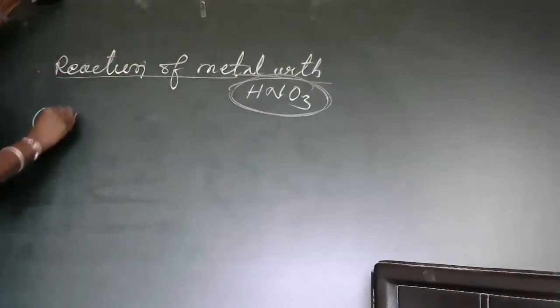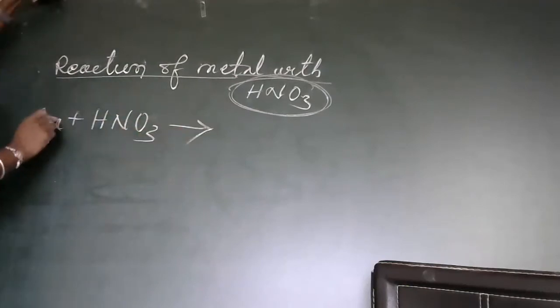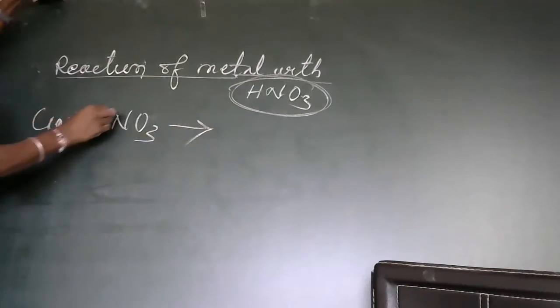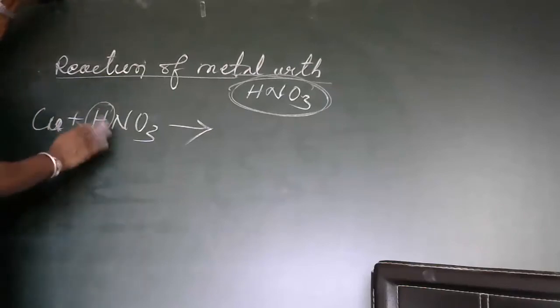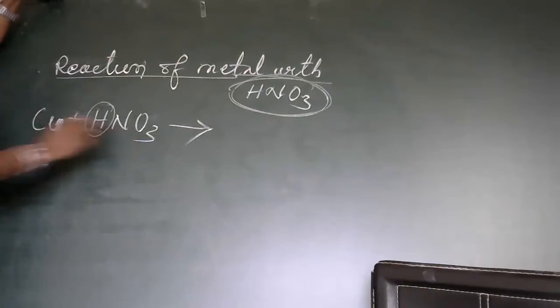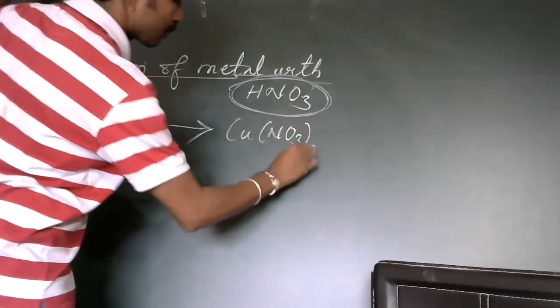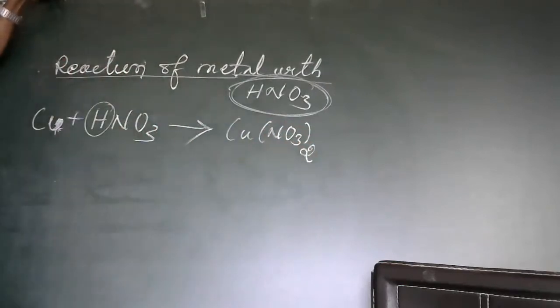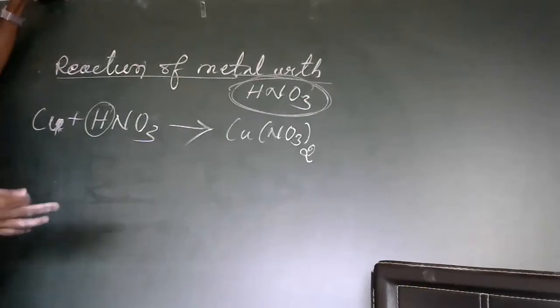Say copper, if it reacts with HNO3, here copper definitely displaces. Displacement happens, but here hydrogen will not be displaced actually. So why I tell you it happens. See, copper reacts with HNO3, it forms copper nitrate. So whenever a metal reacts with HNO3, nitric acid, nitrates are formed. This is common.